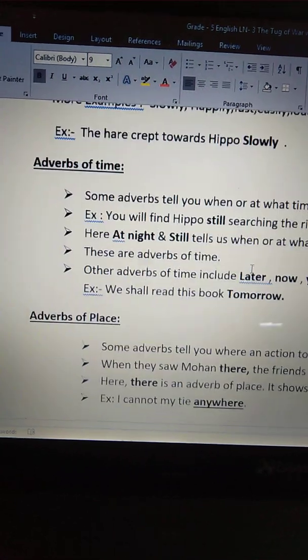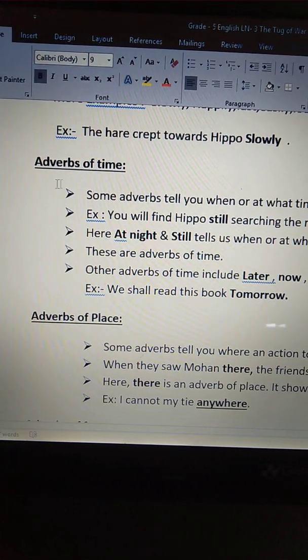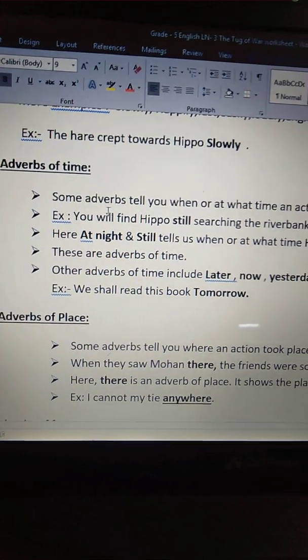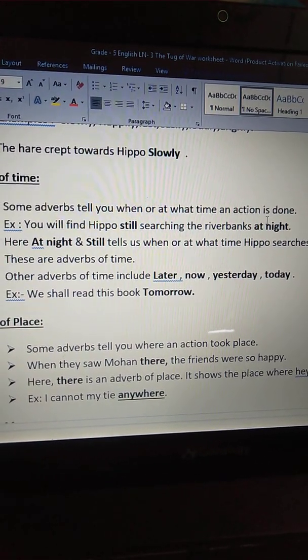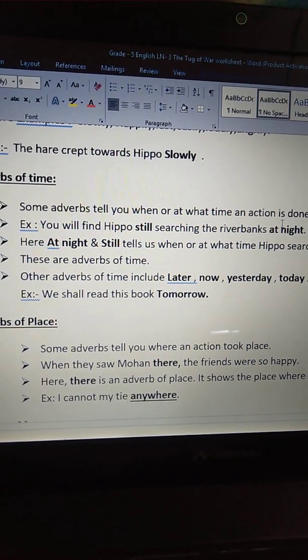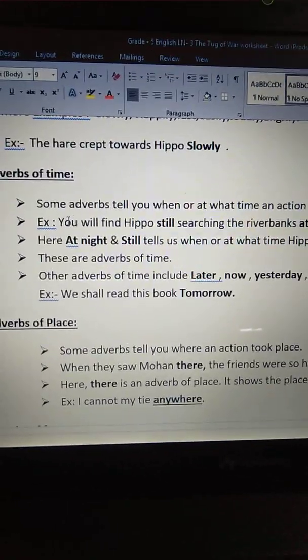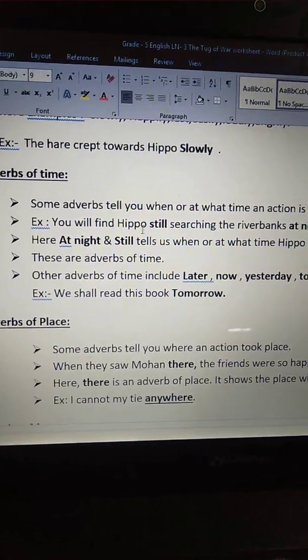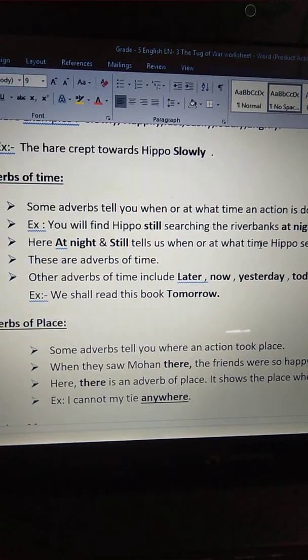Okay. Next comes adverbs of time. Some adverbs tell you when or at what time an action is done. For example, you will find the hippo still searching the river banks at night.